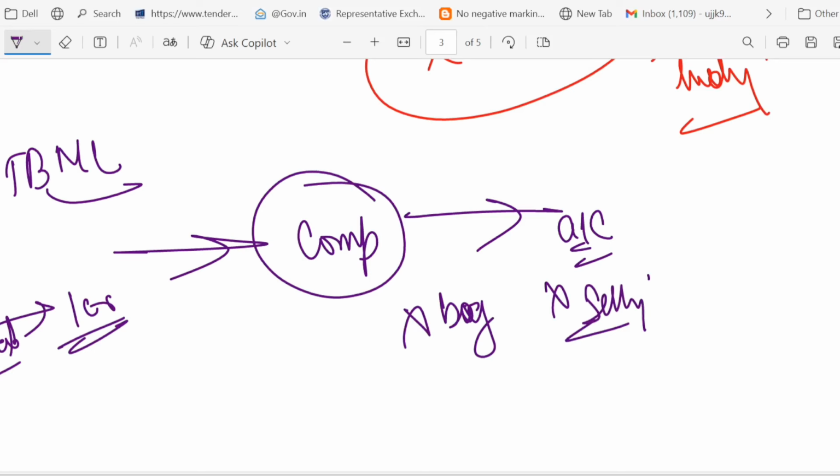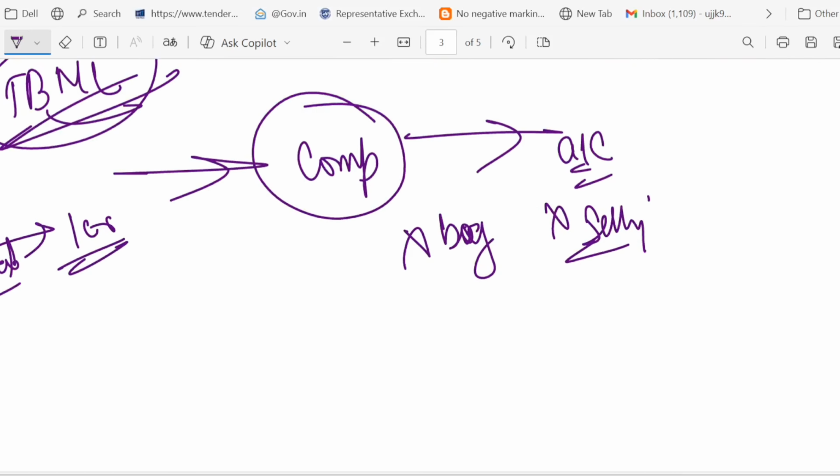It's like a classical TBML indicator. This company bought goods, received 1 crore from abroad, and instantly transferred it to another account without buying or selling the goods. That is not normal trade behavior. It is a classical TBML indicator, right? So this is a classic example of a TBML indicator.